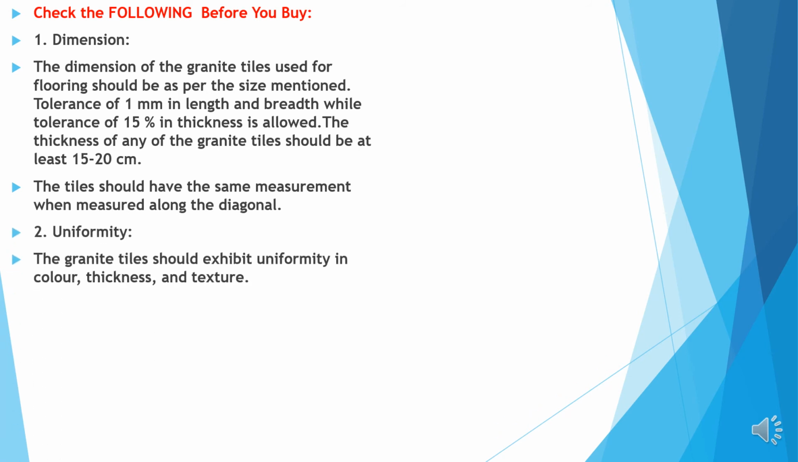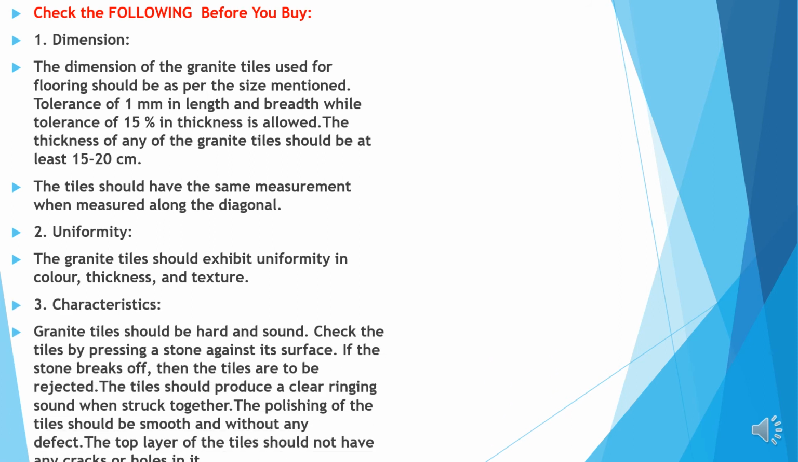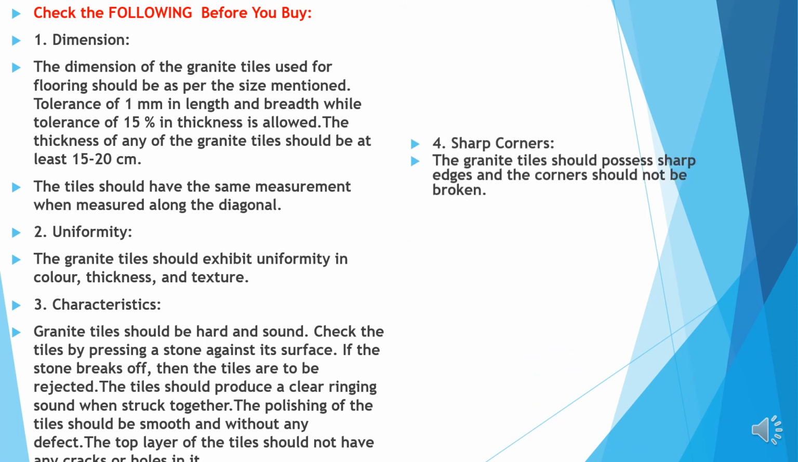Uniformity. The granite tile should exhibit uniformity in color, thickness and texture. Characteristic. Granite tile should be hard and sound. Check the tiles by pressing a stone against the surface. If the stone breaks off, then the tiles are rejected. The tile should produce a clear ringing sound when struck together. The polishing of the tile should be smooth and without any defect. The top layer of the tile should not have any cracks or holes in it.